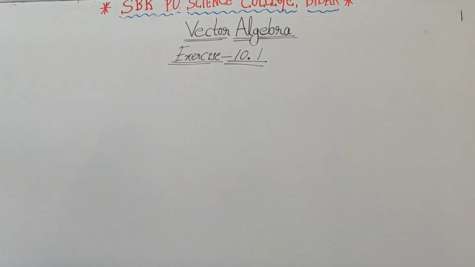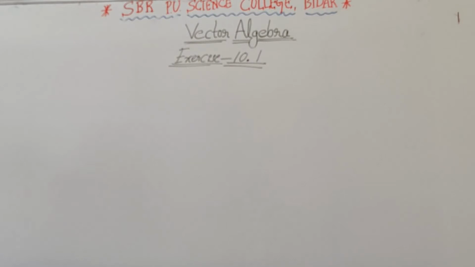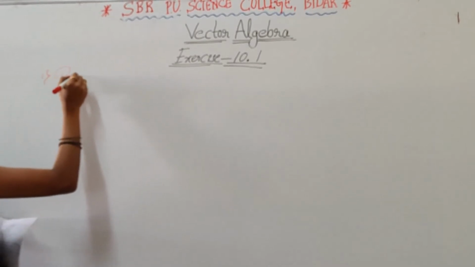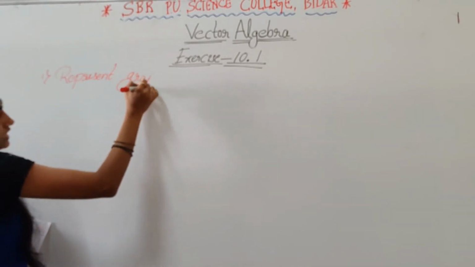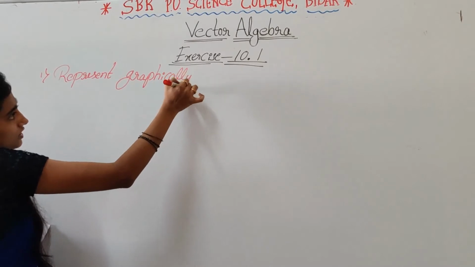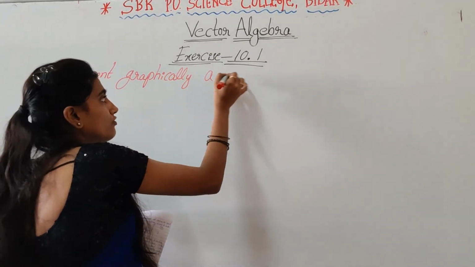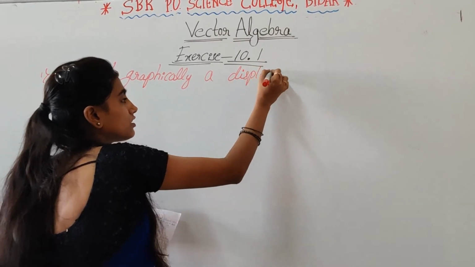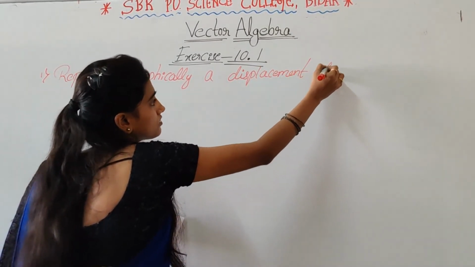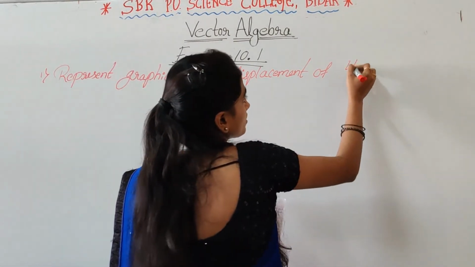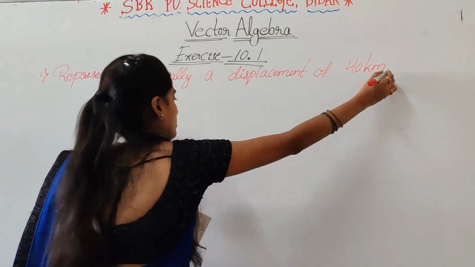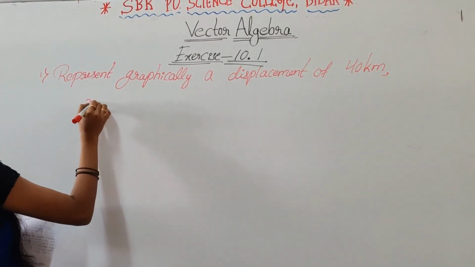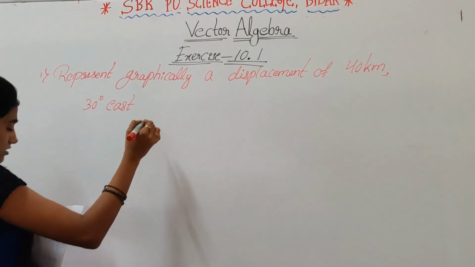Here, exercise number 10.1. In that first question: represent graphically a displacement of 40 kilometer, 30 degree east of north.